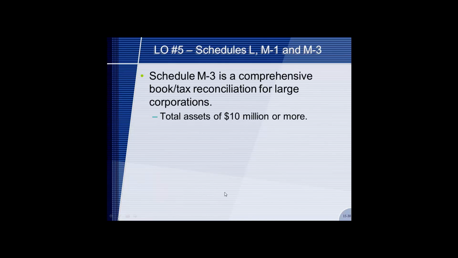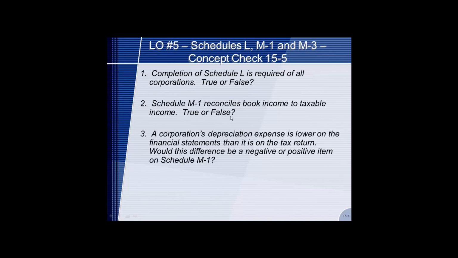M3 is a comprehensive book to tax reconciliation for large corporations with assets of more than $10 million. A Schedule L is not required for small corporations. Schedule M1 reconciles book income to taxable income, and a corporation's depreciation expense is lower on the financial statements than it is on the tax return. Would it be positive or negative on the M1? And the answer is negative.